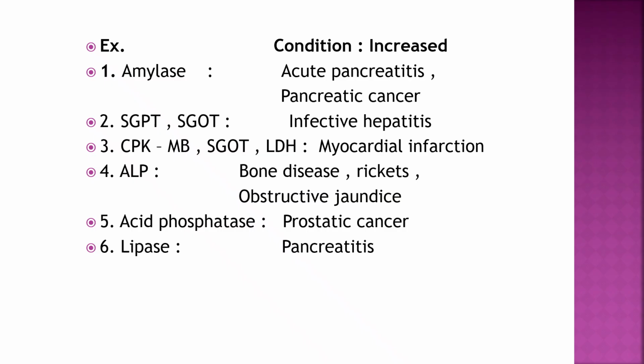For example, amylase, if raised, can indicate acute pancreatitis or pancreatic disease like pancreatic cancer. AGPT and SGOT are increased in infective hepatitis. CPK-MB, SGOT and LDH are increased in myocardial infarction. Alkaline phosphatase is increased in bone disease like rickets or obstructive jaundice. Acid phosphatase is increased in prostatic cancer. Lipase, similar to amylase, is increased in pancreatic disorders like pancreatitis, alcoholic pancreatitis, viral pancreatitis and pancreatic tumor.